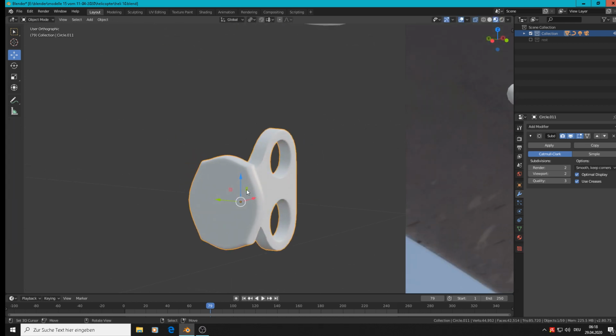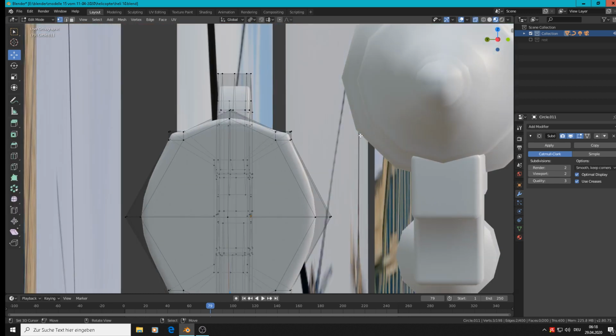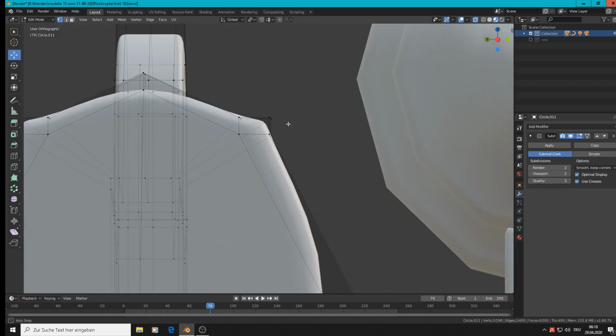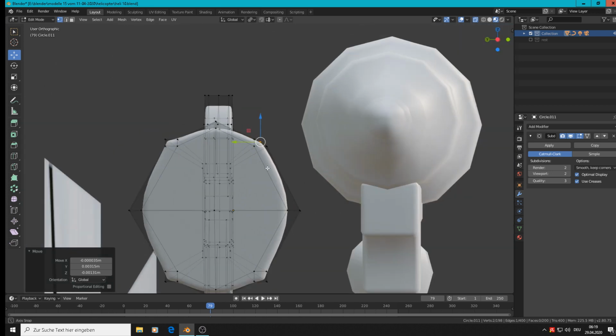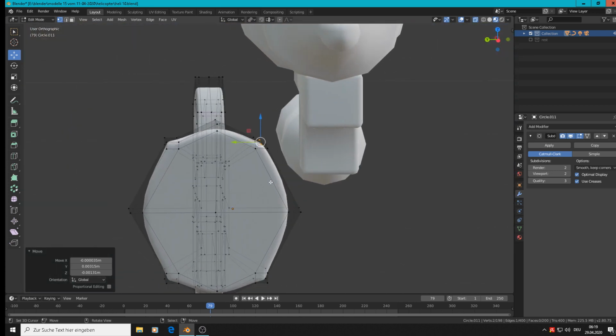So that does not look like a circle at the moment, but we have to make it like a circle. So we have to get here these parts and make them round up. When it is not enough, then we dissolve that simply.